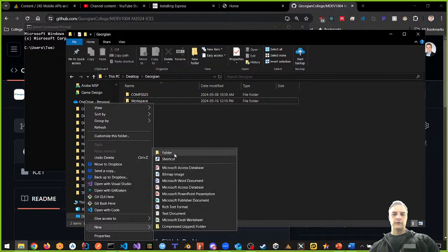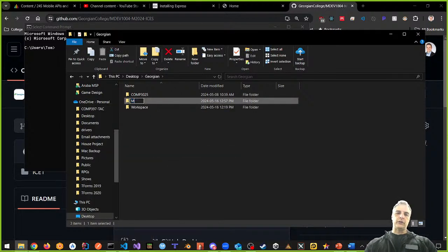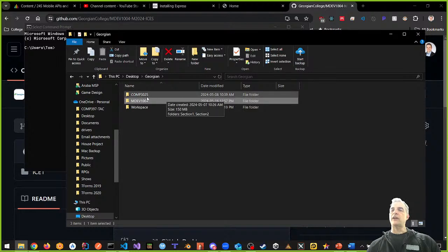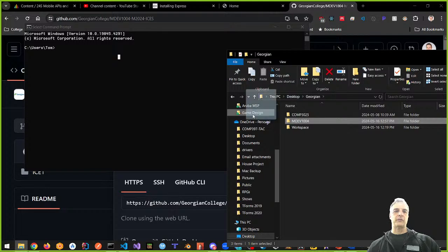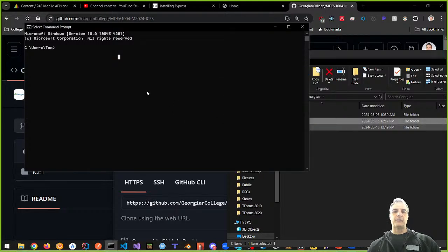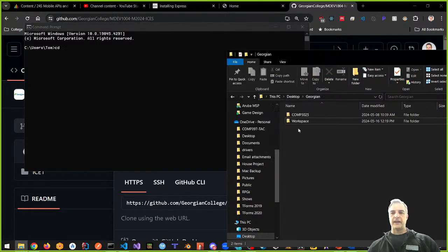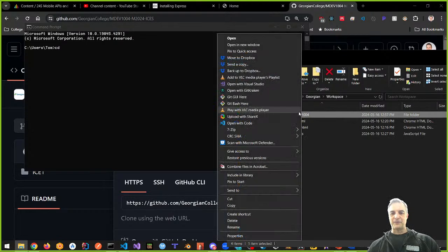I'm going to call this folder MDEV1004, right? And inside of MDEV1004, I want to put all my ICEs, like I had before. So I'm going to do a CD space, and, oh man, I copied it in the wrong place. Hold on a second.